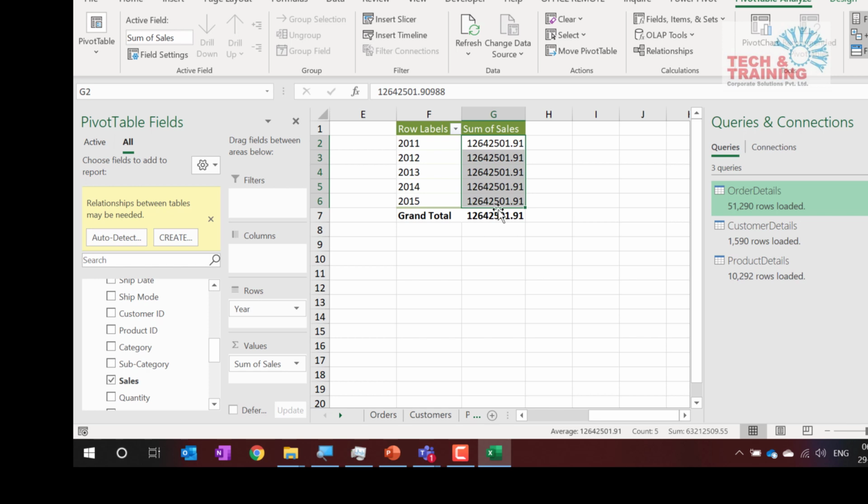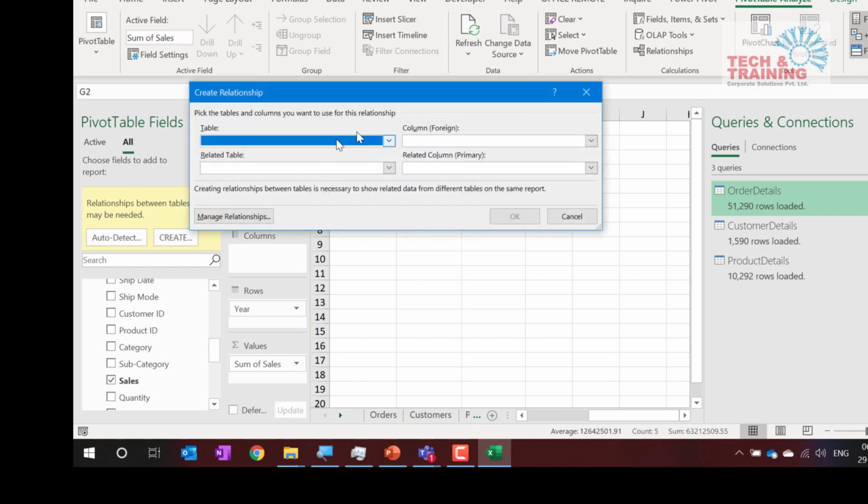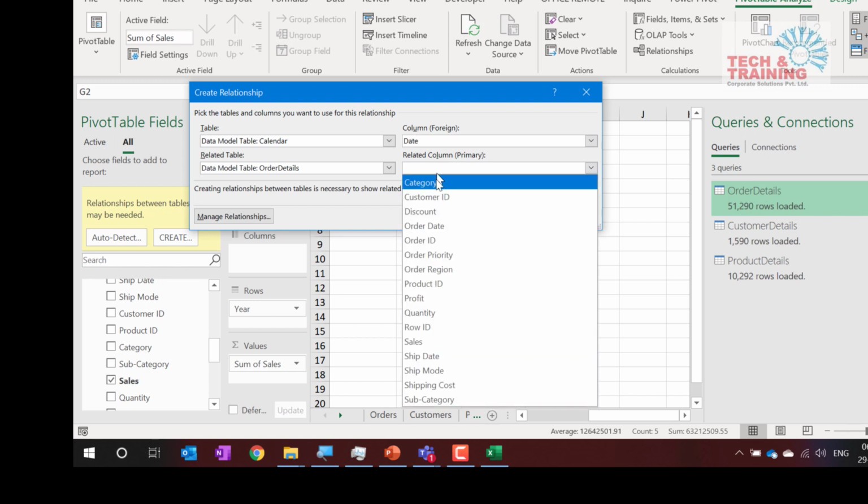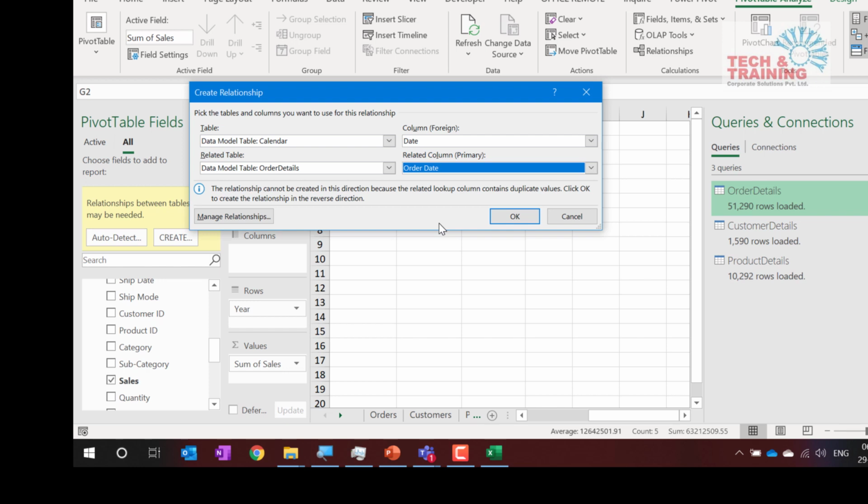Like it says, a relationship between tables may be needed because we have not connected the table with a relationship. We have created a new table, that is the calendar table, but we did not create a relationship. So I click on create and here calendar should be connected to the order details table. Now in order to select like this, you need to understand the table very well. Here I have date, and the problem in our data is ship date, and there is one more date, order date. There are two types of date, one is ship date and the other one is order date.